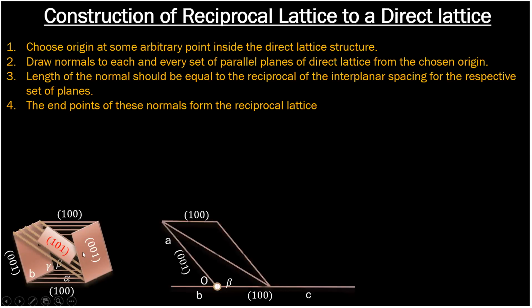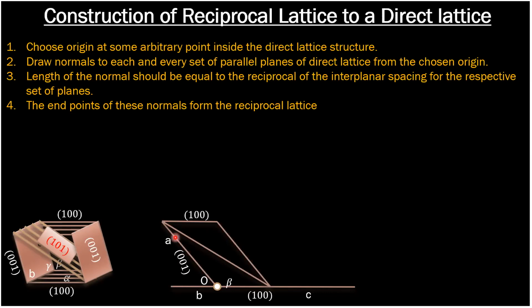Now we will construct its reciprocal lattice. The first step is to choose a set of parallel planes. Suppose you choose these two parallel planes. In place of these planes, we draw a line. This line has Miller indices 0, 0, 1, and this line also has Miller indices 0, 0, 1.